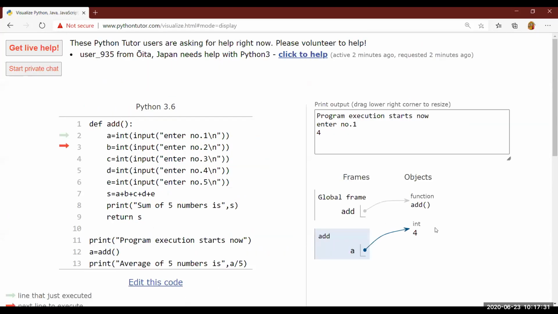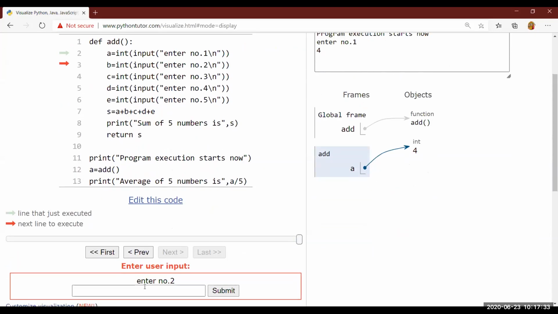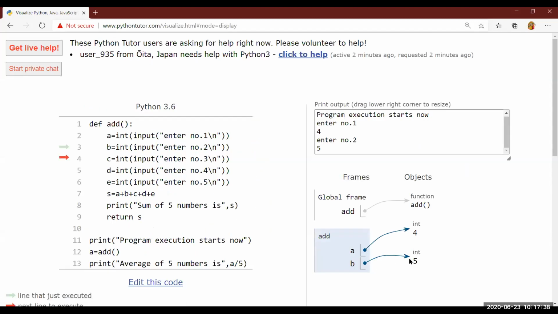One variable is created with value 4. Line number 3 is executing now. Let me write one number, 5. Executed. One more variable gets created and value 5 is entered now.